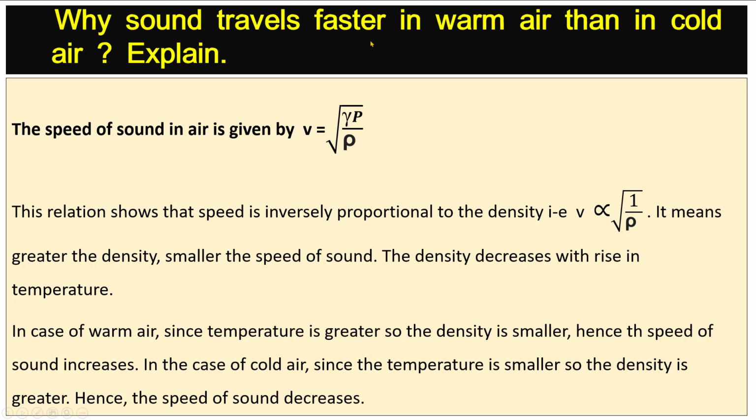Why does sound travel faster in warm air than in cold air? Explain. The speed of sound in air is given by v = √(γP/ρ). This relation shows that speed is inversely proportional to the square root of density, that is, v ∝ 1/√ρ. It means the greater the density, the smaller the speed of sound.